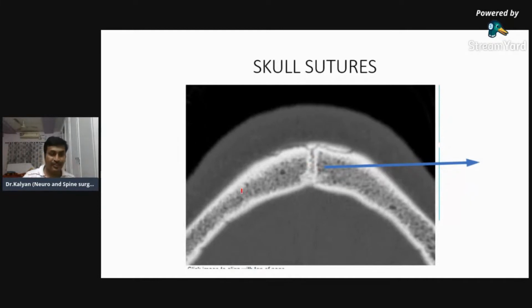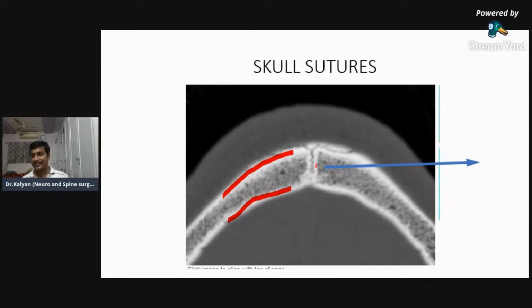Second one, let's consider it away from the suture. Every bone has a cortical bone. So this is all the cortical bone, which is white in color. In between, we have the bone marrow. This gray color is the bone marrow. So when you see a suture line, we will find a zigzag, and on either side you can see a cortical hyperdensity. So we have a suture which is a zigzag line. On either side we have the cortical bone. So these 2 things you will have to look into.